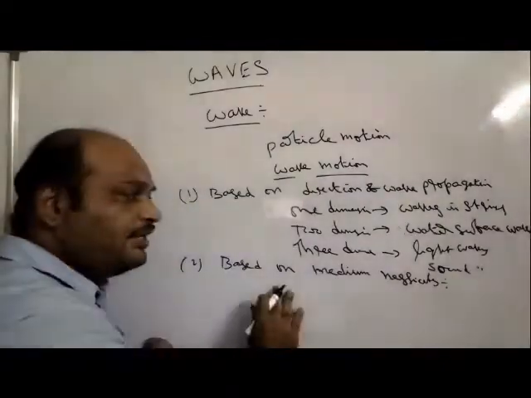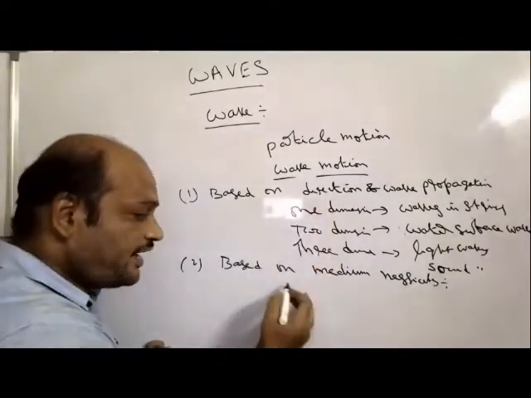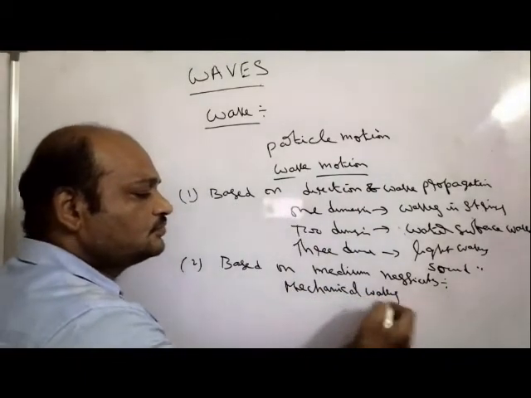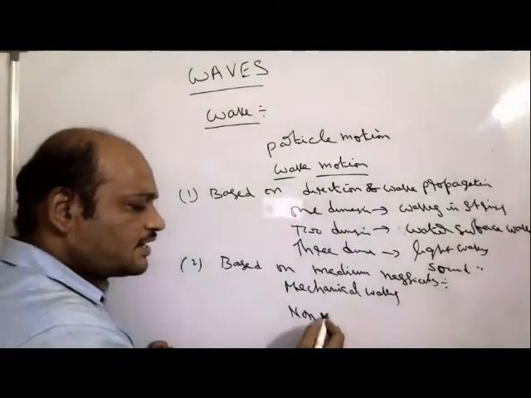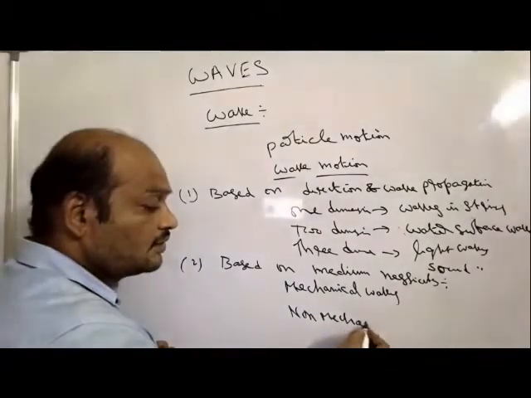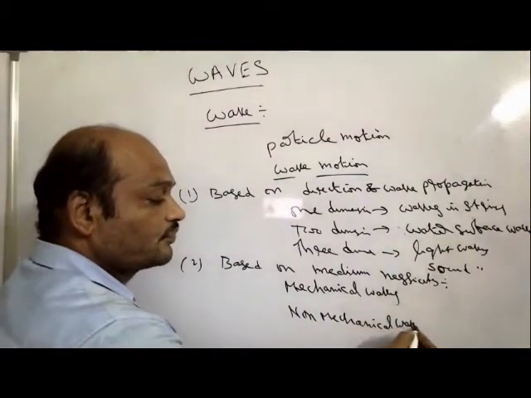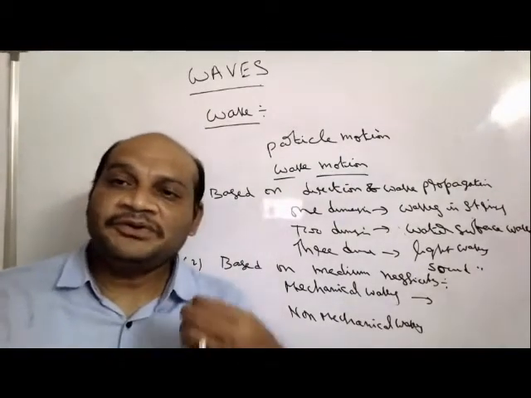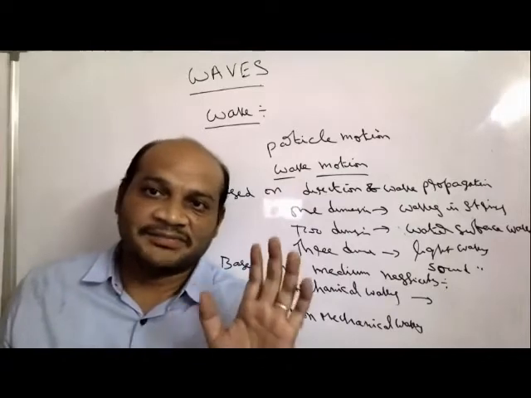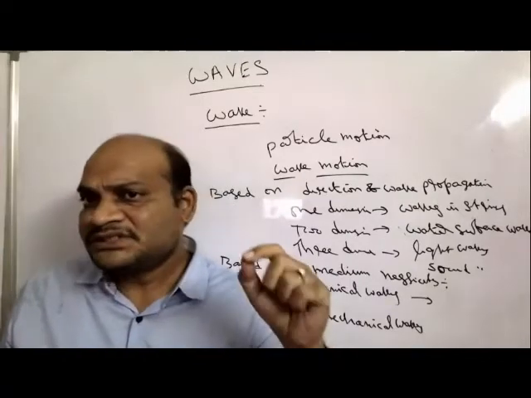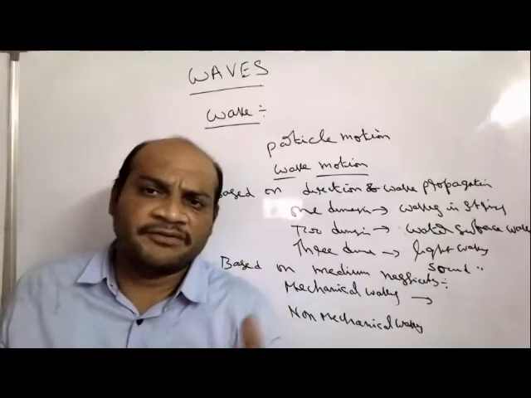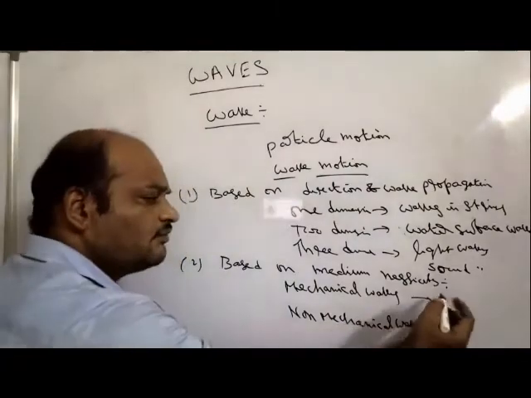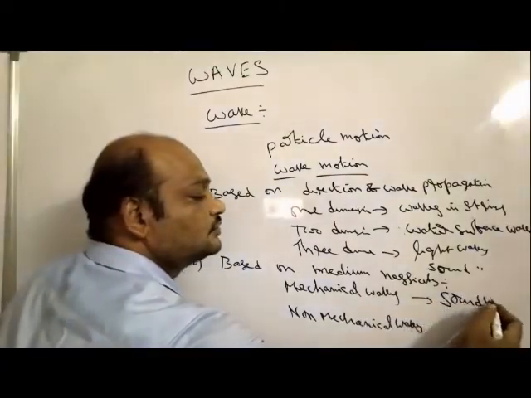So based on medium necessity, waves are classified as mechanical waves and non-mechanical waves. Mechanical waves require a medium. For example, to propagate sound, air or water or any metal is compulsory. Without a medium, sound cannot propagate from one place to another. So a good example of mechanical waves is sound waves.